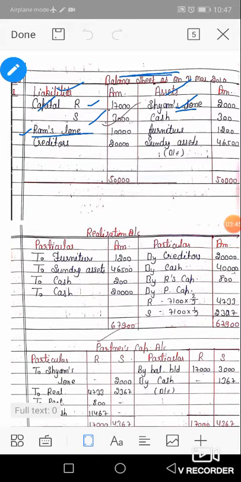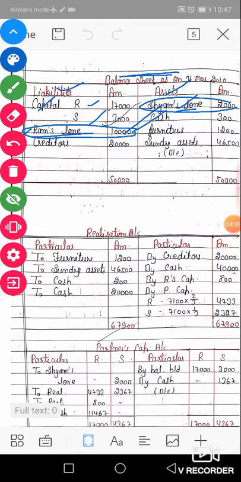The main purpose of this numerical is how to treat these adjustments at the time of dissolution. Other than that, everything is the same as in other numericals, but these two transactions are new: partner's loan on either side, partner's loan in assets or partner's loan in the liability side.